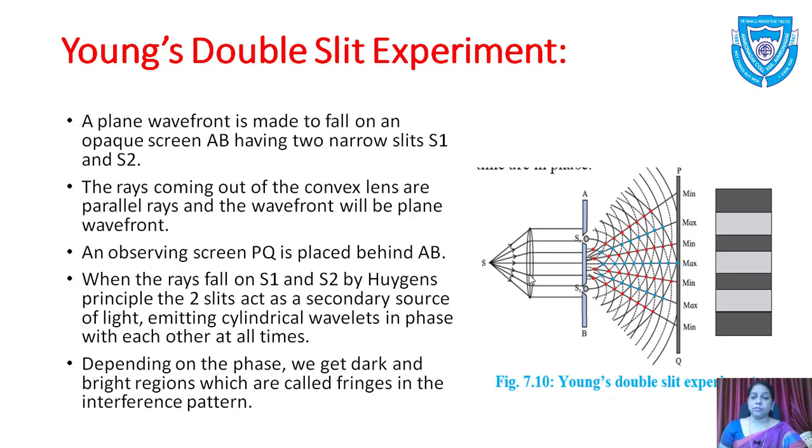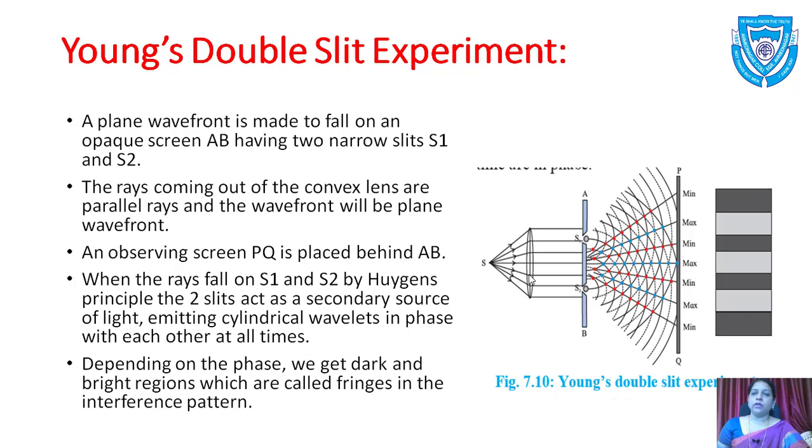Then we saw some terms regarding polarization: unpolarized light, polarized light, Polaroid, then the plane of vibration and plane of polarization. Then we saw Malus law, the relation of intensity when light from an unpolarized source passes through the second polarizer.